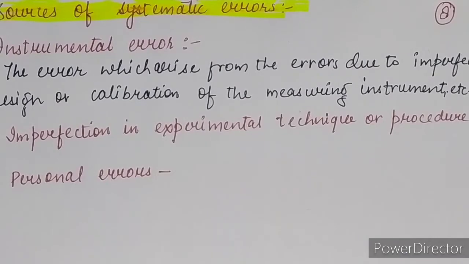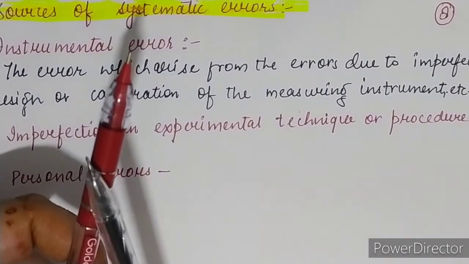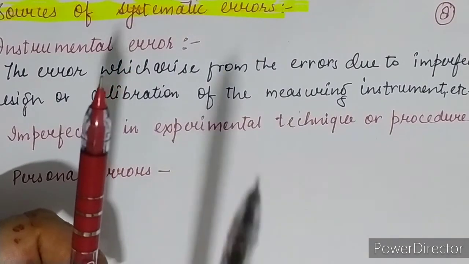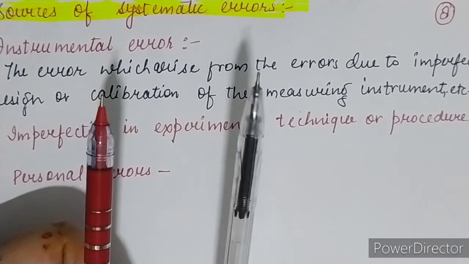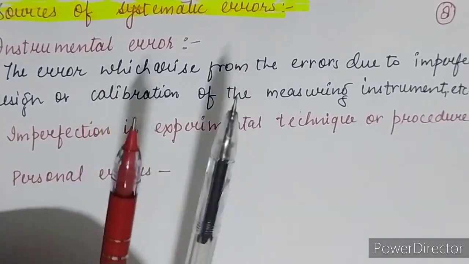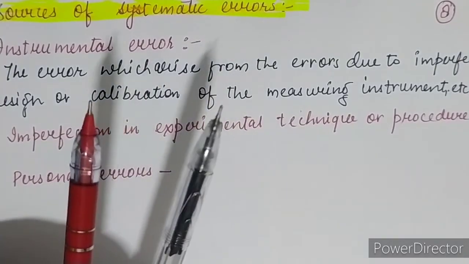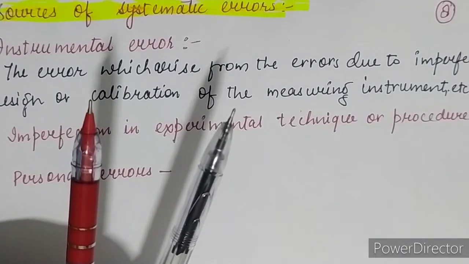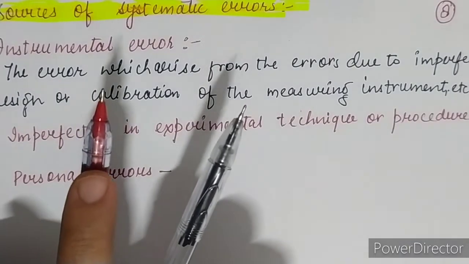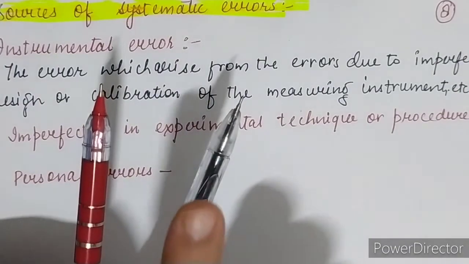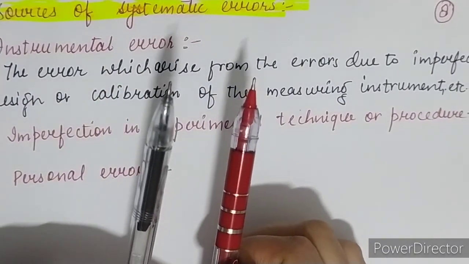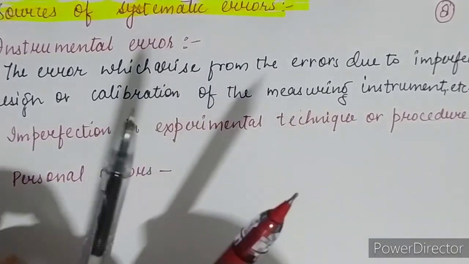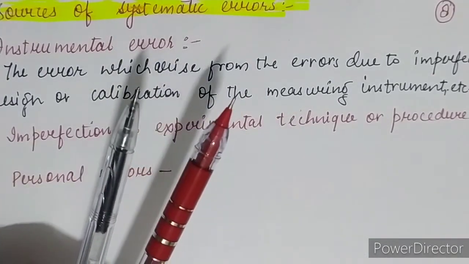Suppose I am doing the experiment and I know that this red color is the live wire and this black color is the neutral wire. I am just giving an example. But at the time of the connection I connect the live wire to the neutral one and the neutral wire to the live one, just interchanging the connectivity. Due to this, an error arises.